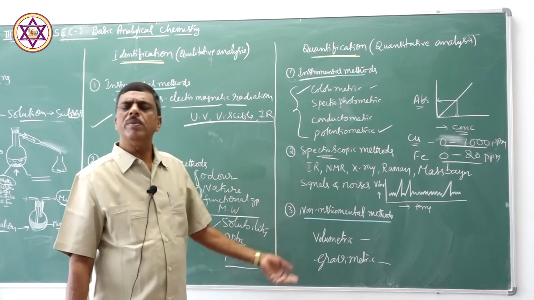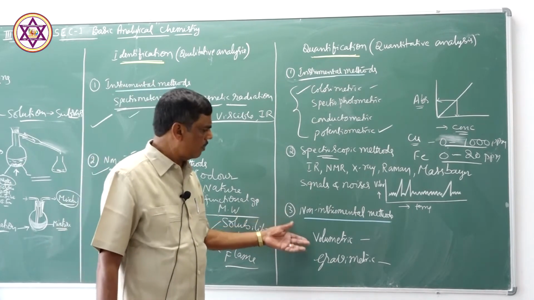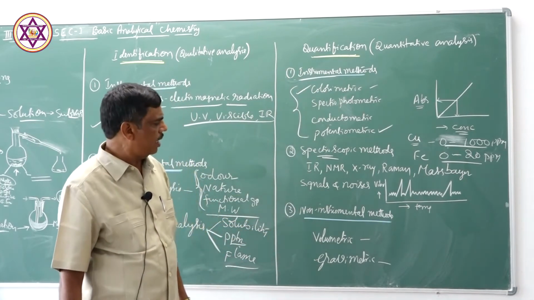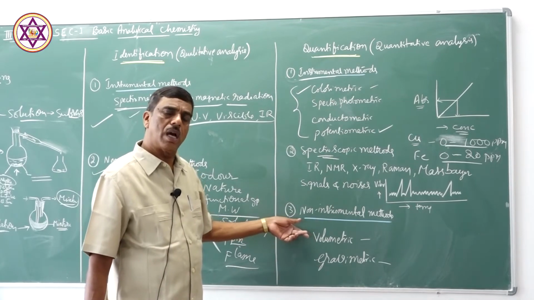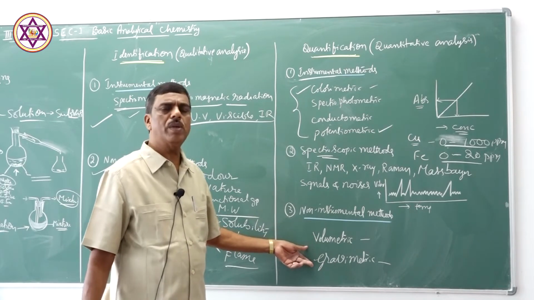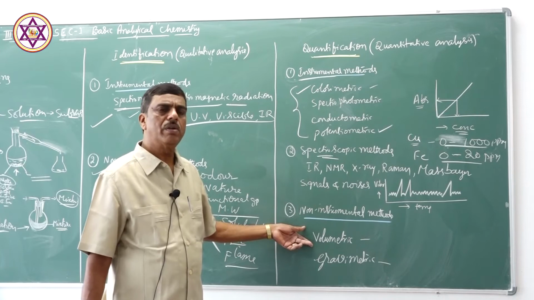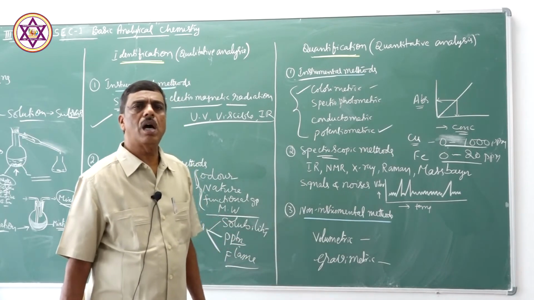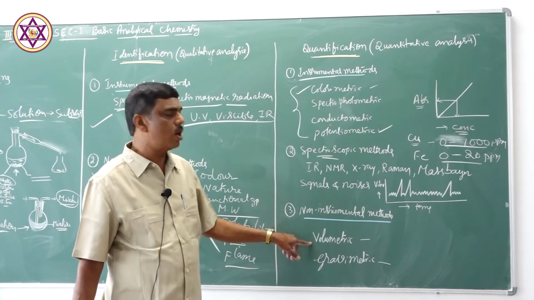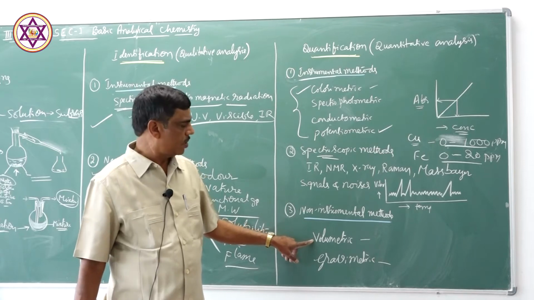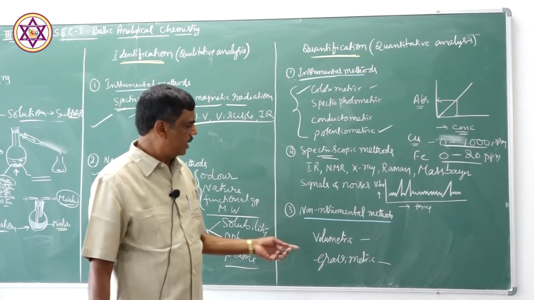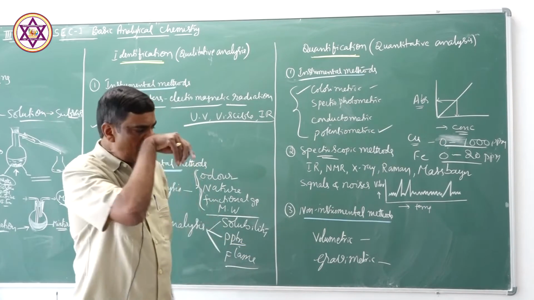And there are non-instrumental methods also to quantify the substance. We can find out the amount in terms of volume and in terms of mass. If you find out the amount of the substance by using its volume or concentration, that is called volumetric analysis, volumetric estimation. If you find out the mass of the substance in the dry condition, that is gravimetric estimation.